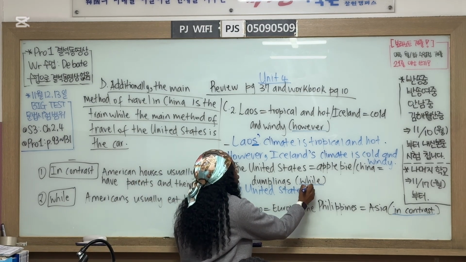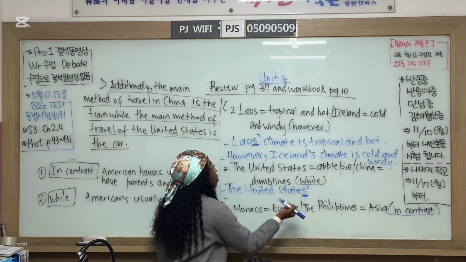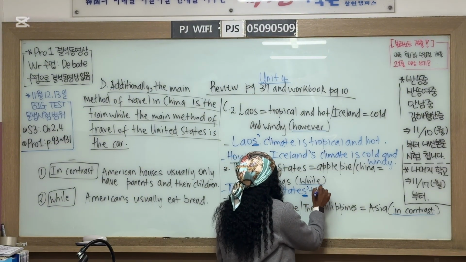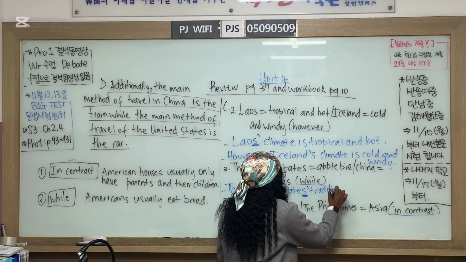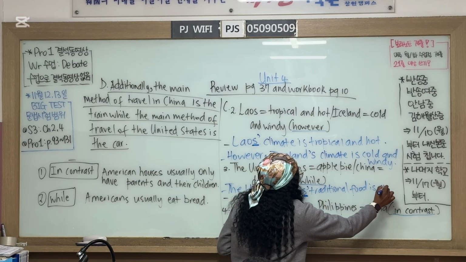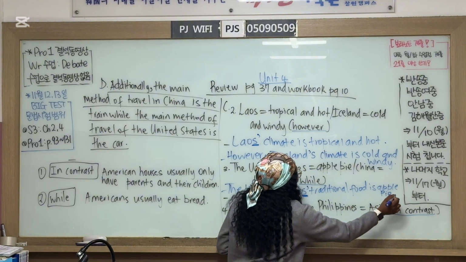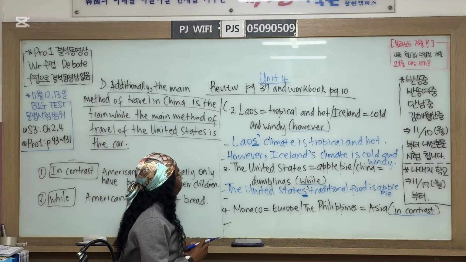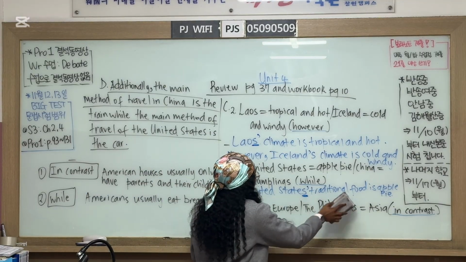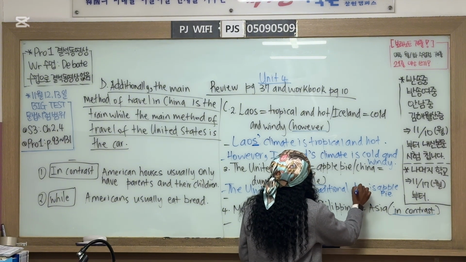Only the apostrophe after S, because the name of the country already ends with S. So the United States traditional dish is apple pie.